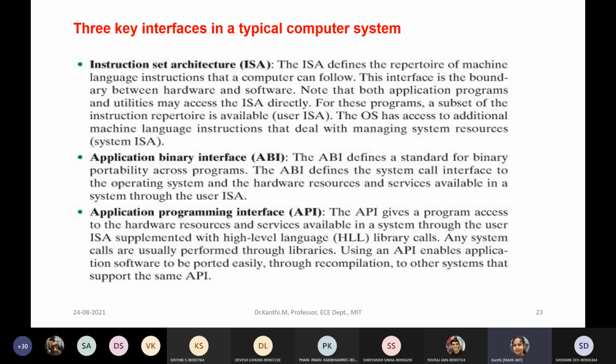This comes next to that, just on top of the hardware. Then you have this ABI, something like your assemblers. For example, I'm writing some assembly code, for which we have an ABI, through which it can communicate through your ISAs so that it is converted into machine code. Then I have the application program interface.